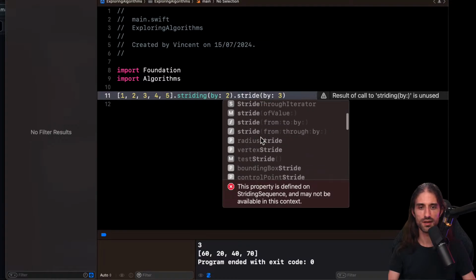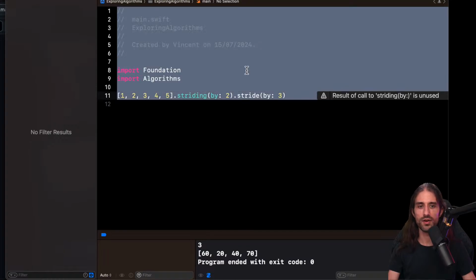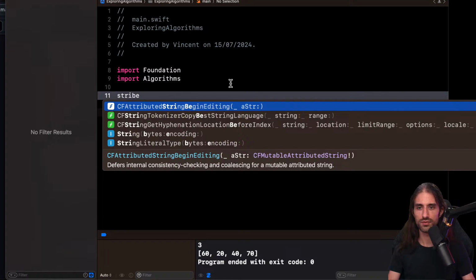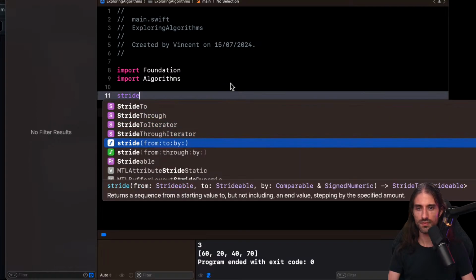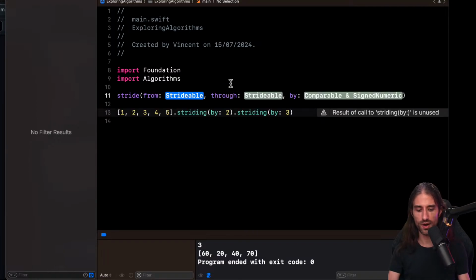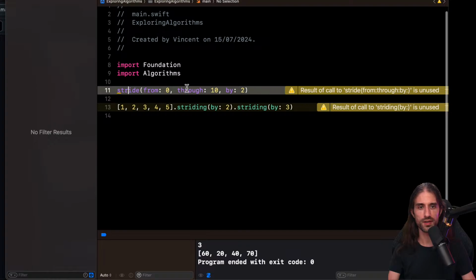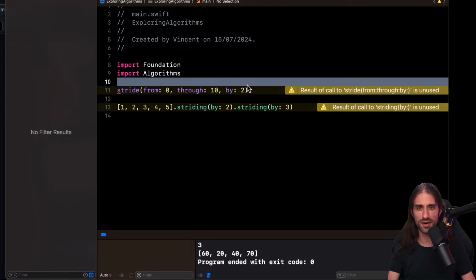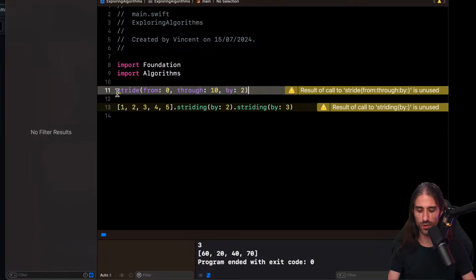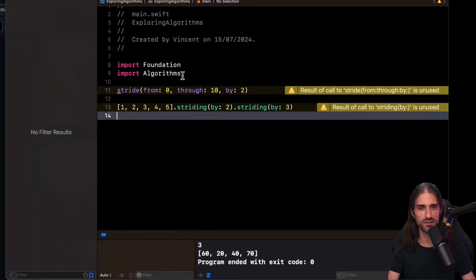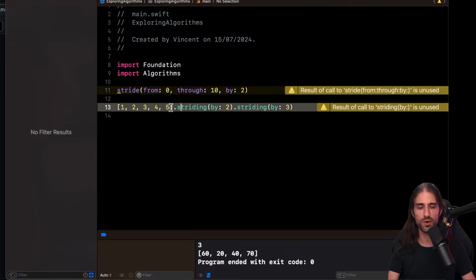Maybe it's just a mistake. Oh, okay, the one you have in the standard library is this one, which is stride from through by. So stride from 0 through 10 by 2, and this will return... yeah, I was confused because I knew that this one existed. Okay, so this one returns a stride through, which is some kind of sequence, I guess. And so this is one API, and this one does the reverse.